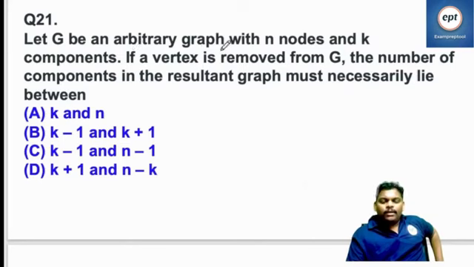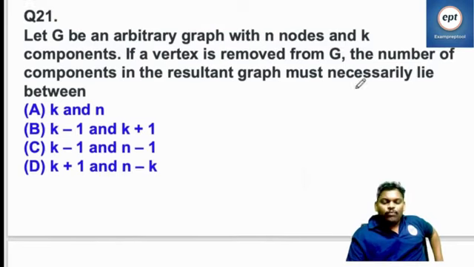Let G be an arbitrary graph with n nodes and k components. If a vertex is removed from G, the number of components in the resultant graph must necessarily lie between.